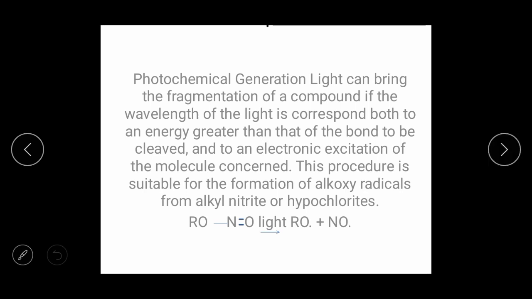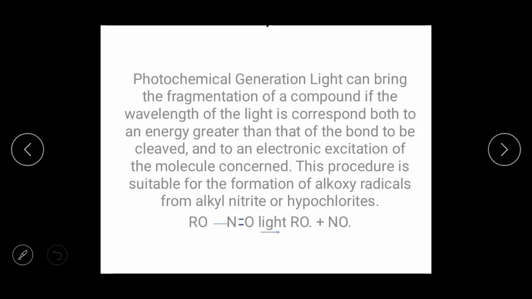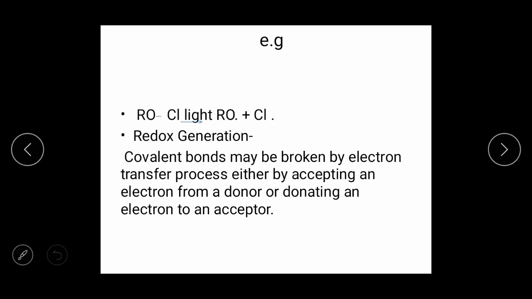When you consider this reaction, RO-NO in the presence of light, the bond between RO and nitrogen breaks and there is a formation of two radicals. The next example is RO-Cl in the presence of light. At that time the bond between oxygen and chlorine breaks, and there is a formation of two single radicals.